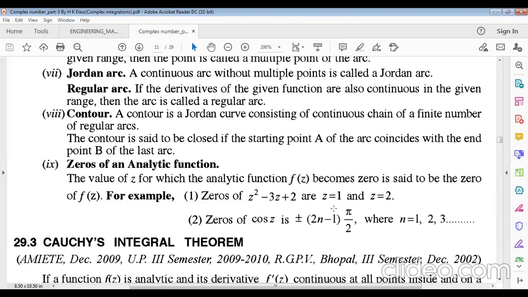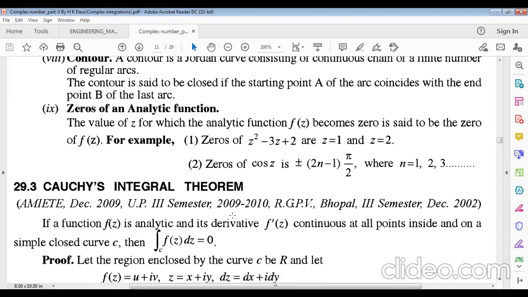This is why z equals 1 and z equals 2 are the zeros of this complex function. Also the zeros of cos z are these values, for n equals 1, 2, 3 and so on, where the whole value becomes 0 for cos z. This is why these are the zeros of an analytic function.